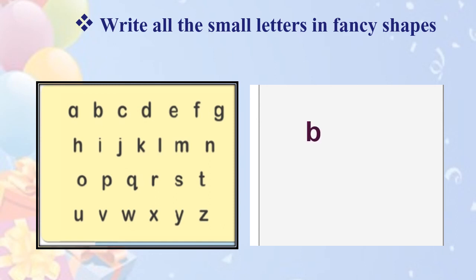We will take letter B. This is normal B. We will try to write in fancy shape. See, I have changed its shape now. One more shape. And this comes one more. So in this way, you will enjoy this activity very much. I know that, because you can put your creativity, you can put them in fancy shape as well as you can color them also. So this activity is very, very interesting.